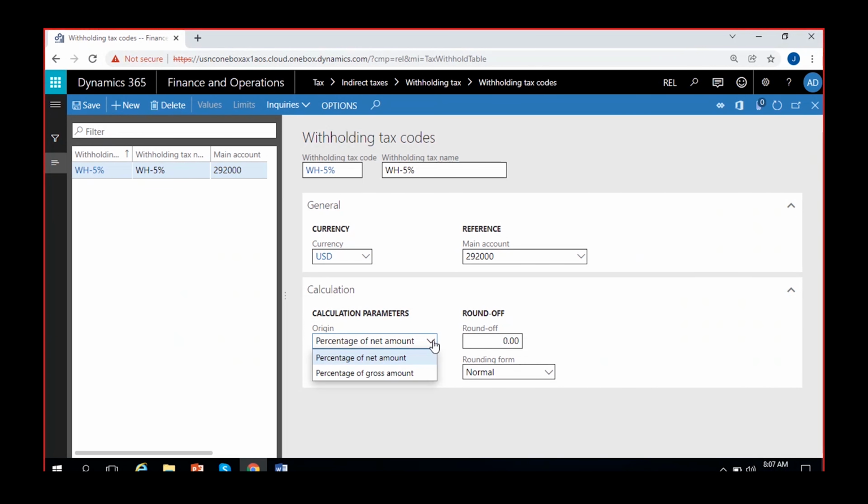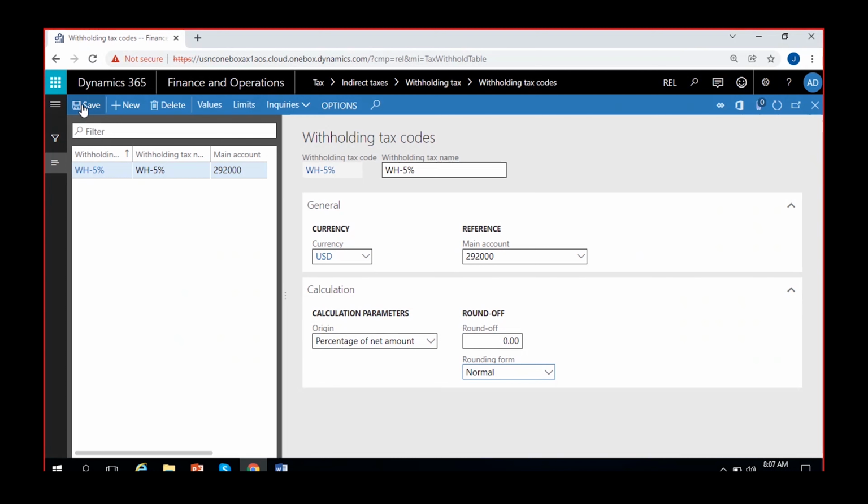Then, how the amount has to be calculated: on the net amount or on the gross amount. By default, it is a percentage of the net amount of the invoice. You can also give a round off if you want to round it to the nearest 10 cents or 5 cents, like that. If you don't want it, just leave it as it is. The rounding form is normal, or you can give upward or downward. If you are not choosing anything, you can leave it as it is.